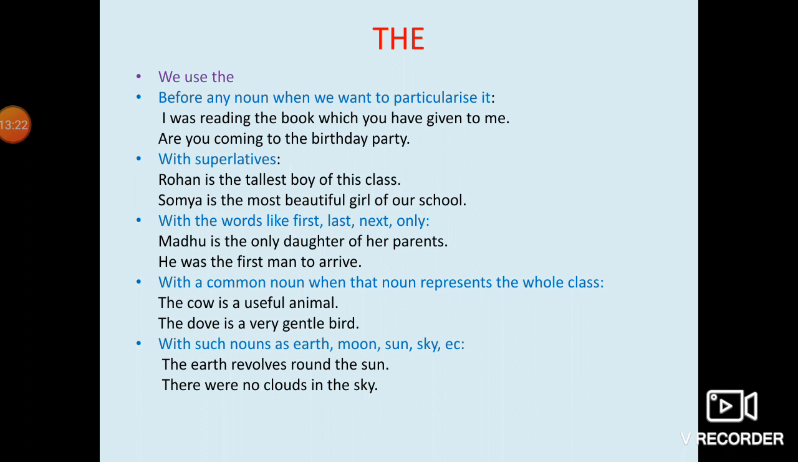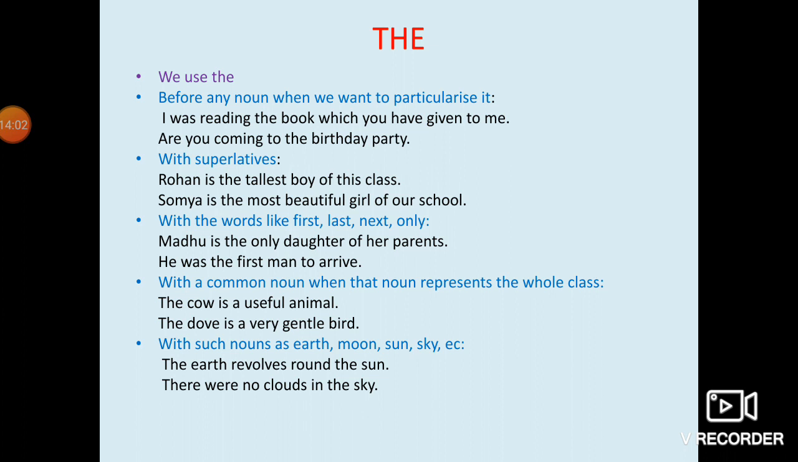Next is with a common noun when that noun represents the whole class. When we are talking about the common nouns and that noun is representing a whole class, there we have to use the. Like the cow is a useful animal. Here I am not talking about one particular cow or two cows. I am talking about the whole class of the cows. That's why I have used the cow is a useful animal. The dove is a very gentle bird.